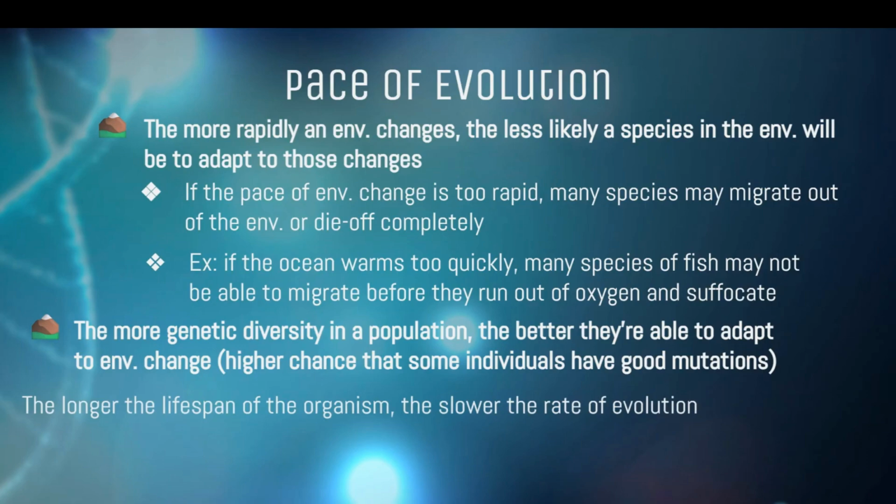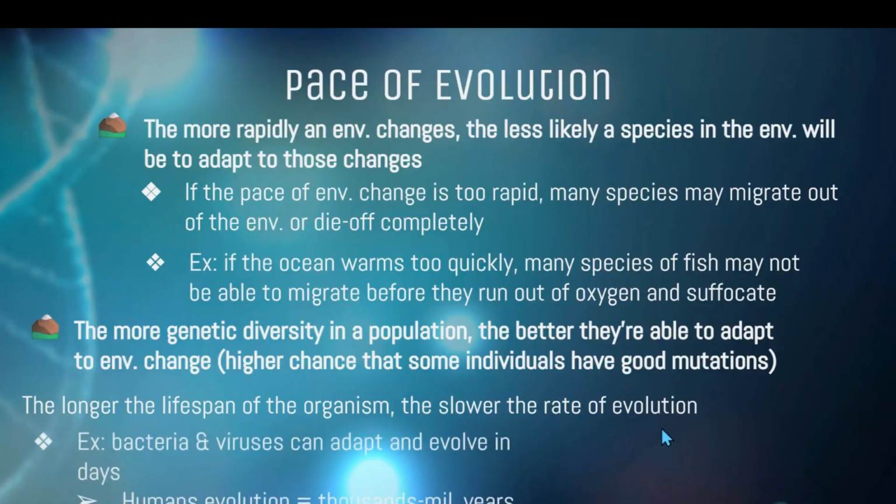If an organism has a long lifespan, it takes them longer to evolve. If they reproduce slowly, it takes them longer to evolve. All of these things are elements when it comes to the evolution of species. So when we think about these species evolving, we have to think about their lifespan. Bacteria and viruses can evolve in days.